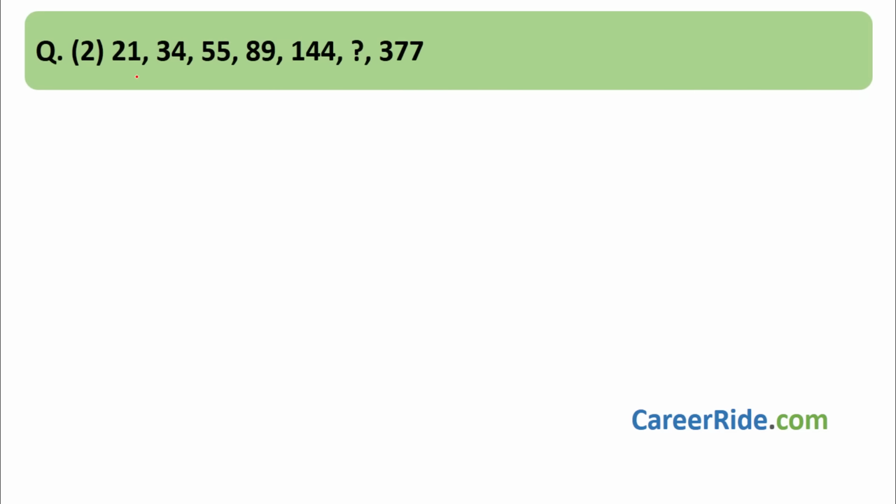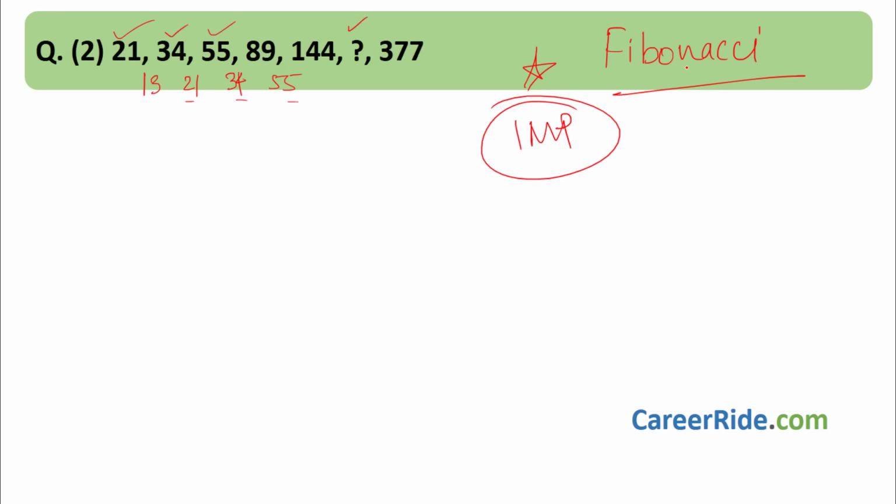Question number 2. Here you have to find the missing element. What is the difference? 34 and 21, the difference is 13. 55 and 34, the difference is 21. 89 and 55, the difference is 34. Now can you observe something? In the differences you get 13, 21, 34, which are nothing but these numbers in the series. When such a thing happens, directly you should know that it is a Fibonacci sequence. Please remember, very important. It is a Fibonacci sequence.